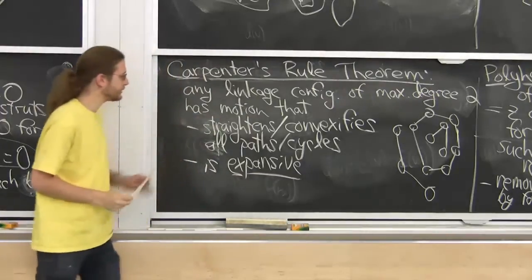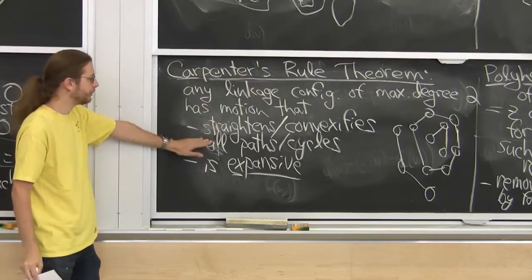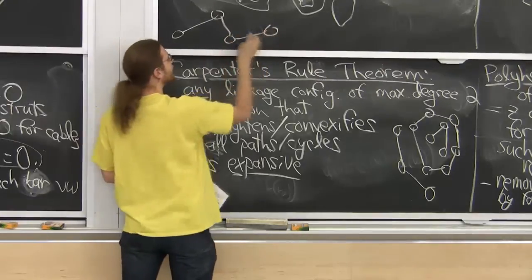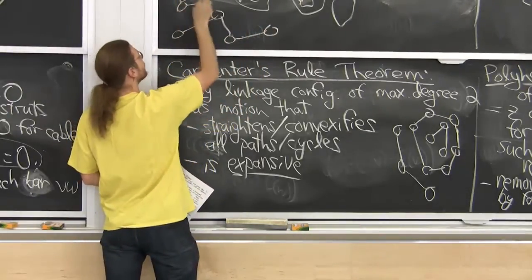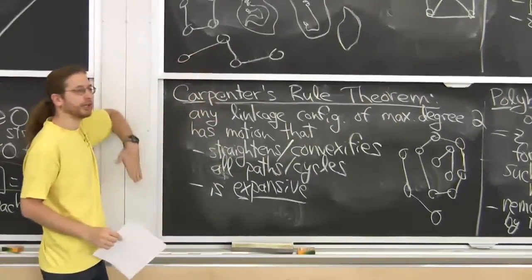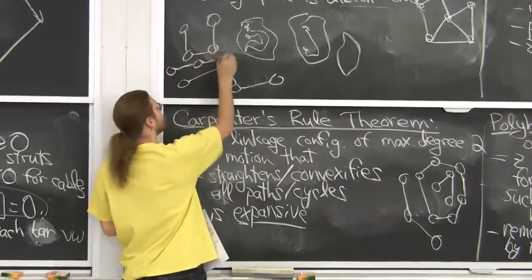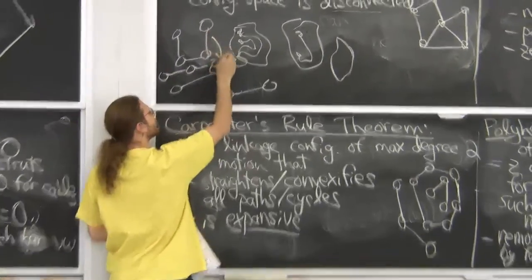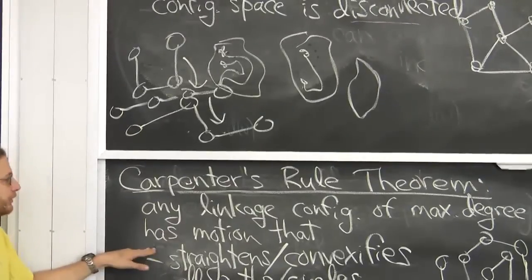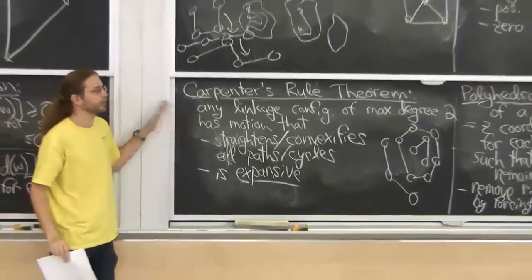But before I get to that, this is essentially showing that these configuration spaces are connected. It doesn't quite imply it the way I've worded it, but for example, for paths, I take some path. I want to know, can I get from this configuration to some other configuration? Well, I could take this one and find a motion that straightens the chain. I could take this one and find a motion that straightens the chain. So here I've drawn it straight. I take this motion and apply it forwards, I take this motion and apply it backwards, and I get from here to here. So if I can straighten all the chains, all the paths, I can definitely get from anywhere to anywhere.